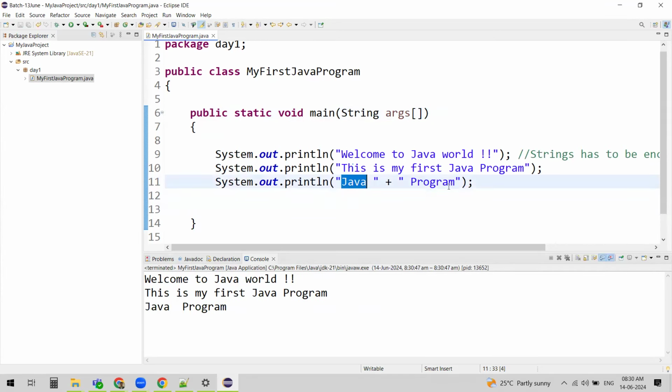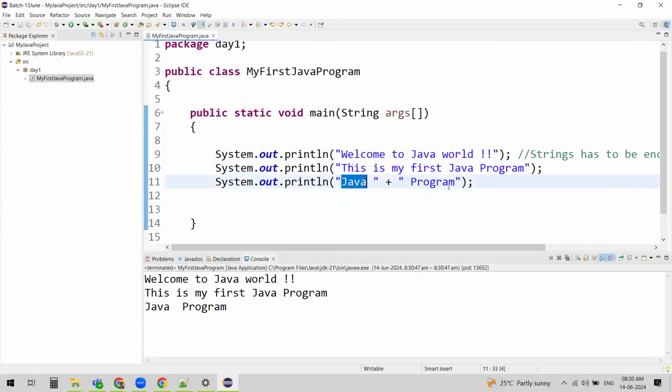So now let's execute and verify. I didn't save it after making the changes, so it is asking me to save the class. You can even check this: always save resources before launching so that it will not ask you again. It will automatically save and launch the program. Click on OK and you can see result 30 here, right?